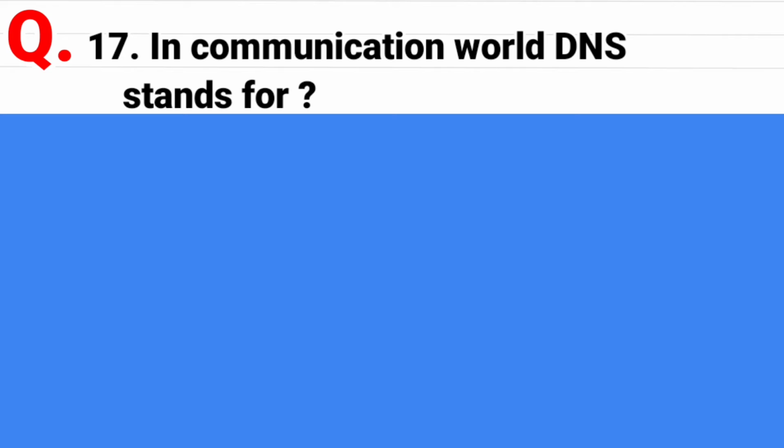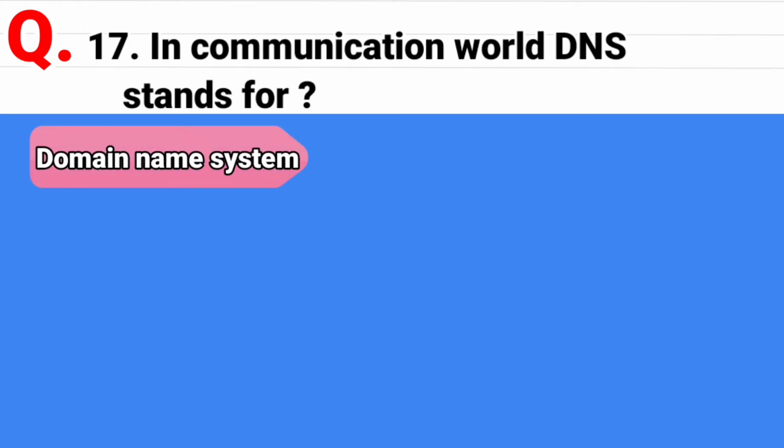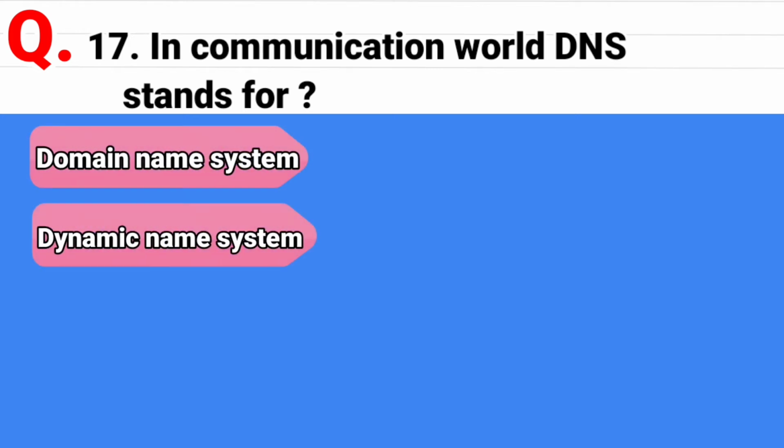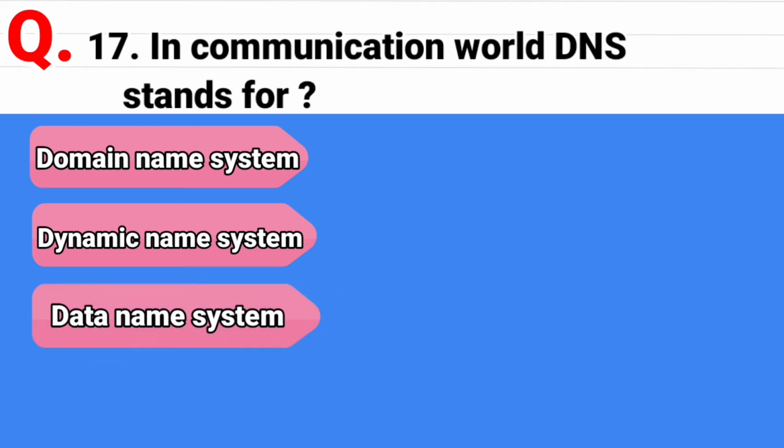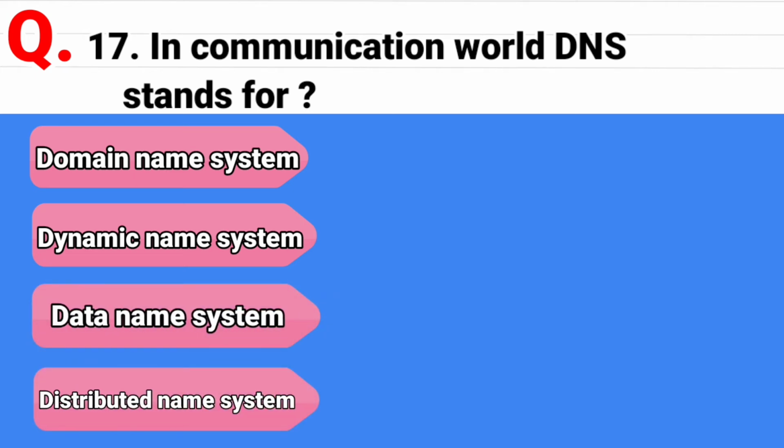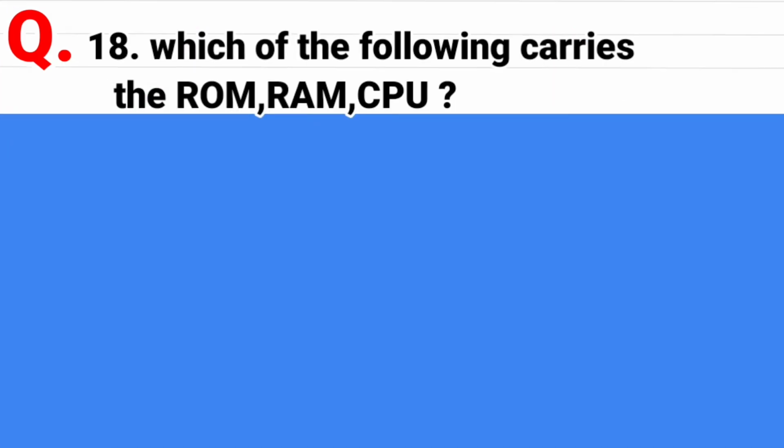Question 18. In communication world, DNS stands for, and the options are domain name system, second option is dynamic name system, option third is data name system, and the last option is distributed name system. And the correct answer is domain name system.